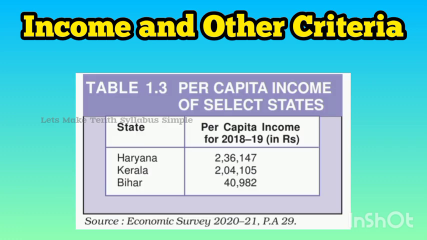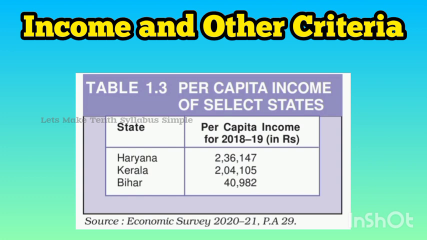Let us examine this table, which gives the per capita income of Haryana, Kerala, and Bihar. Actually, these figures are per capita net state domestic product at current prices for 2018-19. Let us ignore what this complicated term exactly means. Roughly, we can take it to be the per capita income of the state. We find that Haryana has the highest per capita income and Bihar is at the bottom.